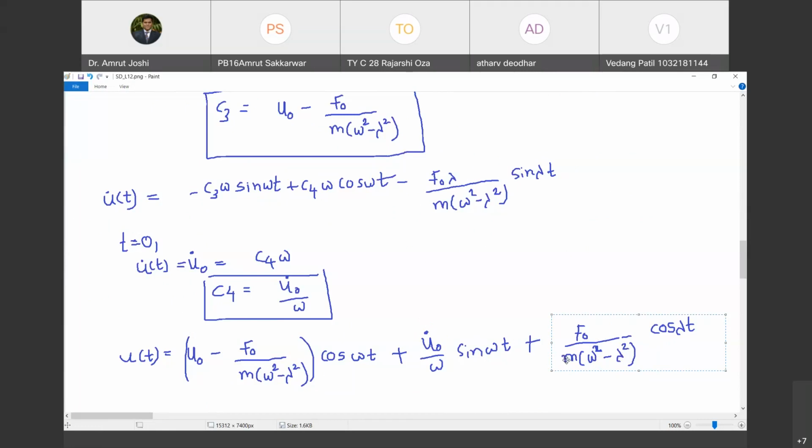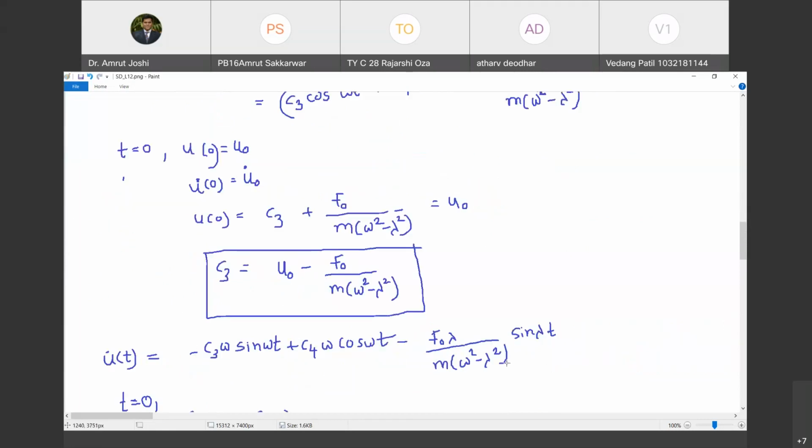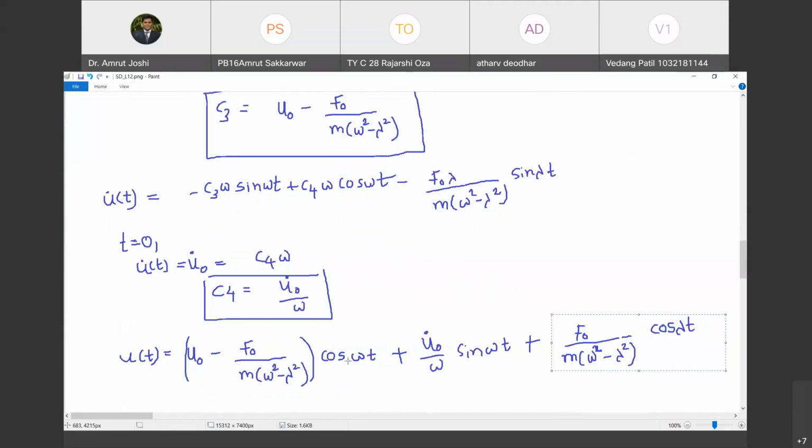Why m is not here? This is fine. This is fine. Last term, ये हमें m जो मिला है, that m is not present there. Why? Just a minute. Okay, it is present. They have called it as capital F0. It's all right. Fine. We are right. Our solution is right.